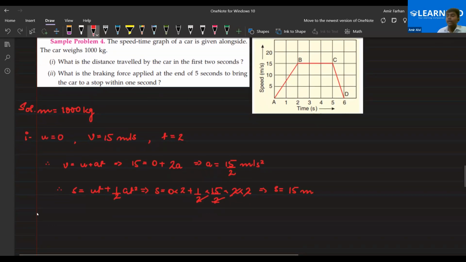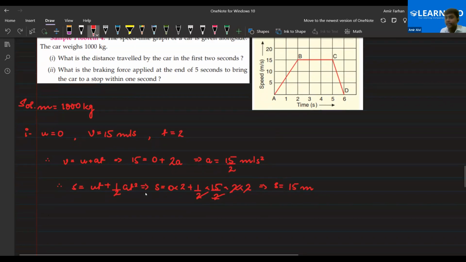So if we need to calculate the force, we first need to find the acceleration produced in the last second, basically at the end of 5 seconds, right? Because force is nothing but mass into acceleration. We have mass, but we don't have the acceleration for the last second, 5 to 6 seconds. The earlier acceleration is not valid in this case. We are talking about the CD case.